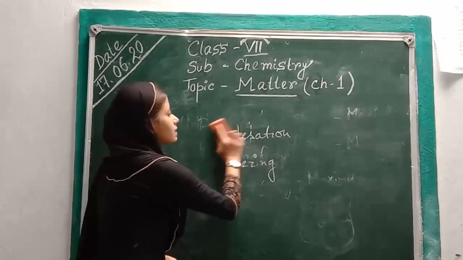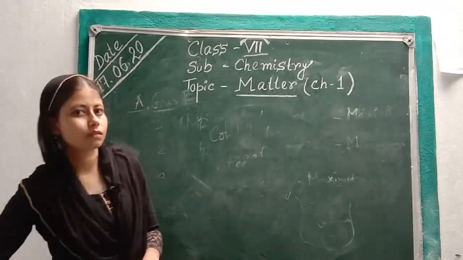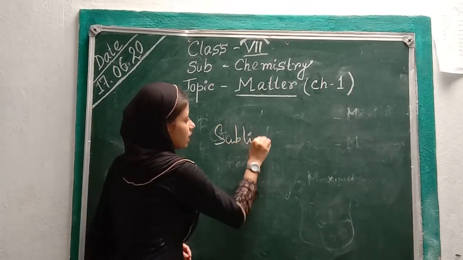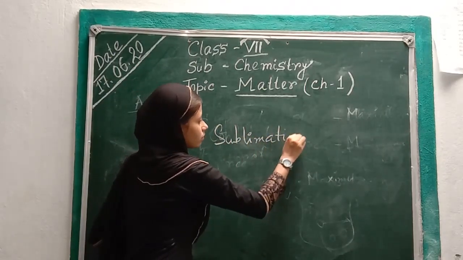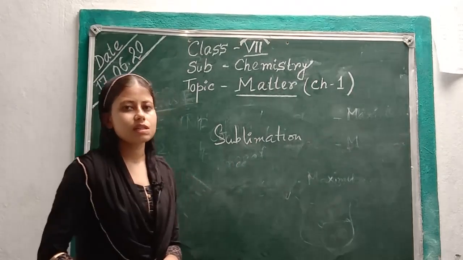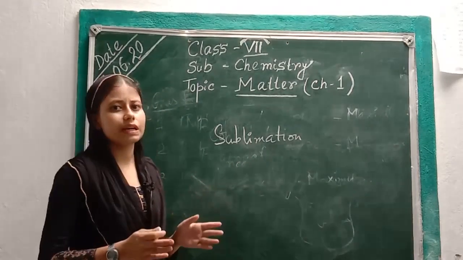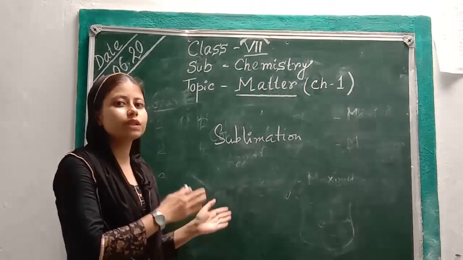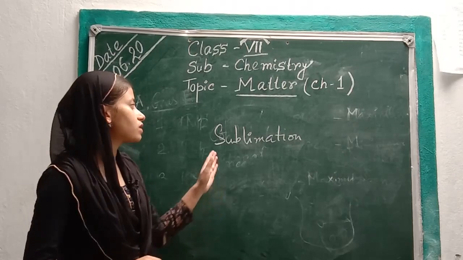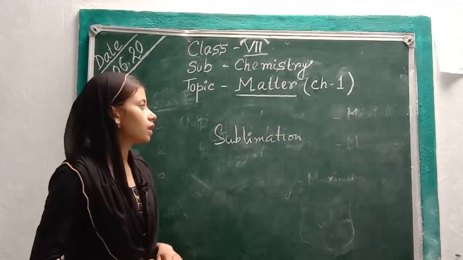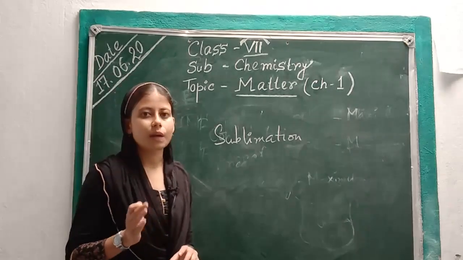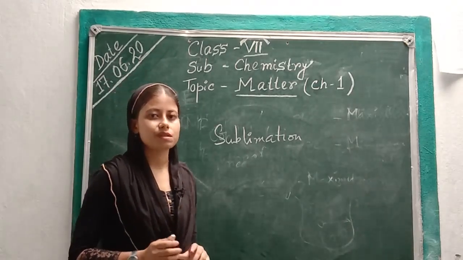Now the last term is sublimation. There are some solid substances which change their state directly from solid to gas without passing through the liquid state. This process is called sublimation. The solids that sublime are camphor, naphthalene, iodine, etc.